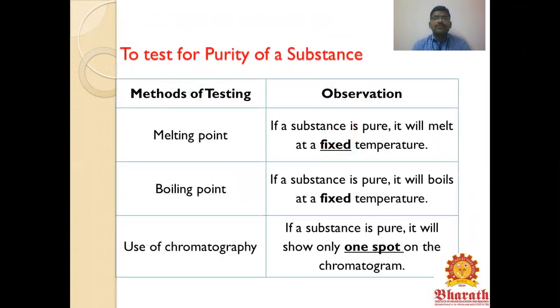The test for purity of the substance. The methods of testing and another one is the observation. There are three different types of testing methods: melting point, boiling point, and use of chromatography. The melting point: if a substance is pure, it will melt at a fixed temperature. Boiling point: if a substance is pure, it will boil at a fixed temperature. The use of chromatography: if a substance is pure, it will show only one spot on the chromatogram.